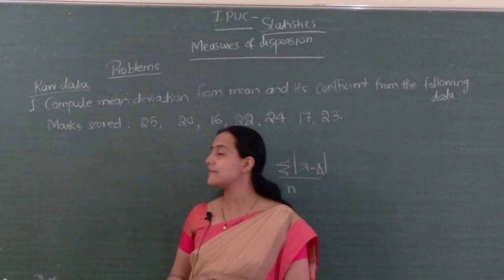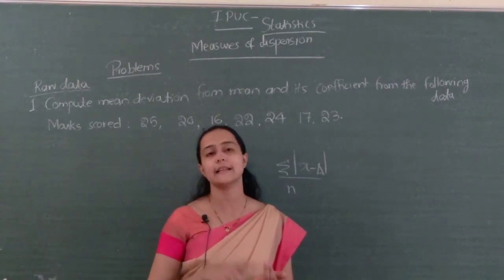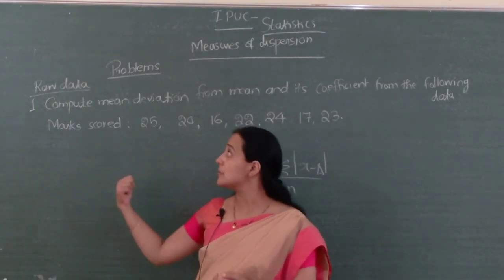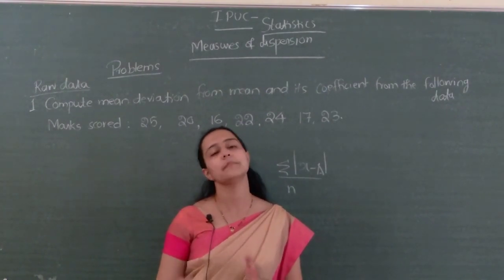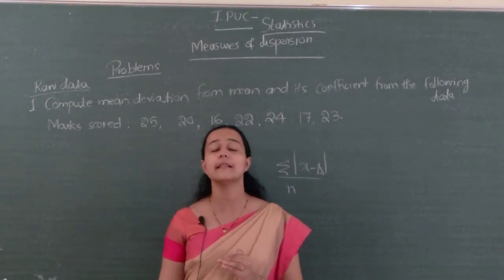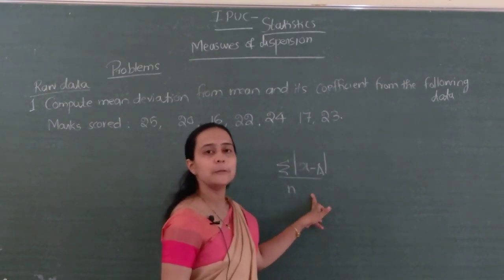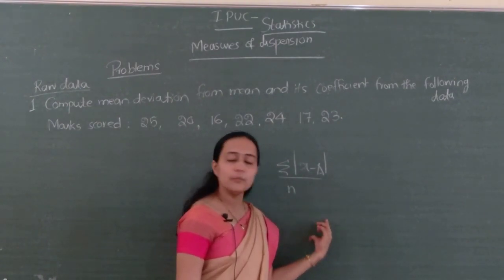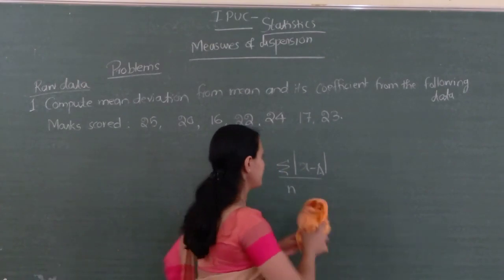In today's class, we are going for the problems. First we will go for raw data, next discrete series, next continuous series. In the raw data, first mean deviation from mean, next from median, next from mode. Just remember the formula first so that you know how many columns are required. It is clear once you know the formula.